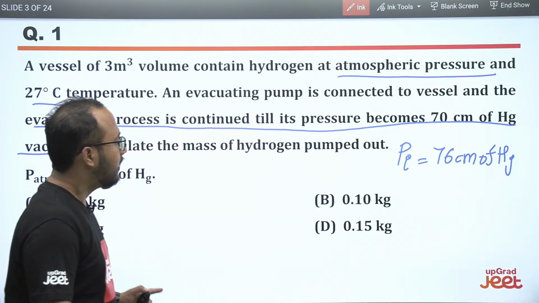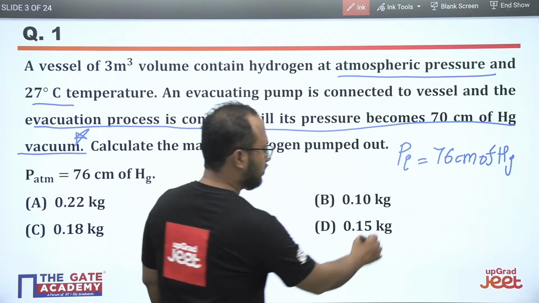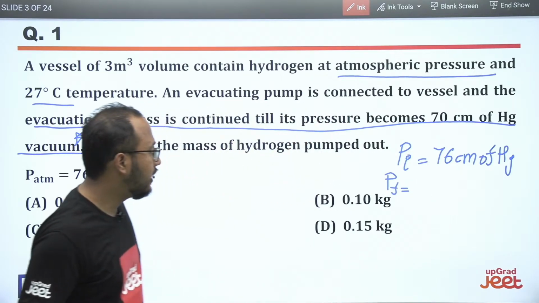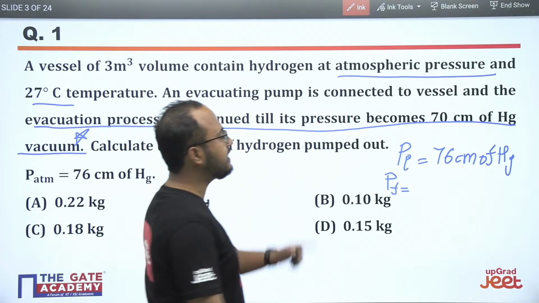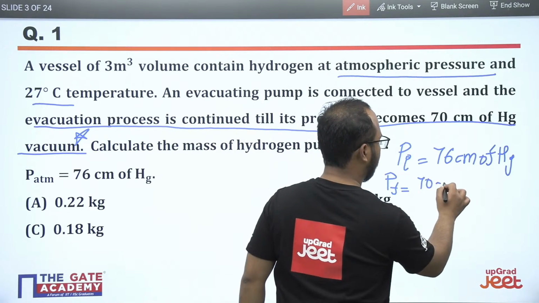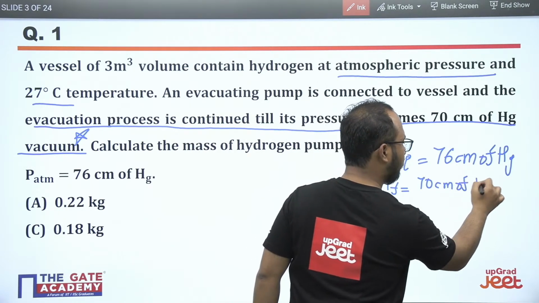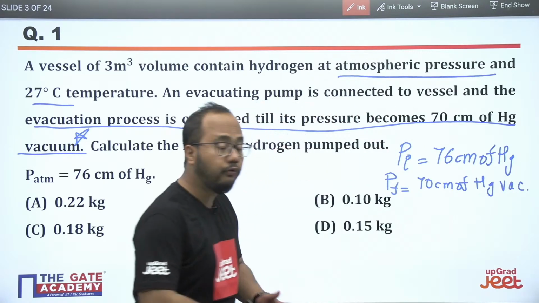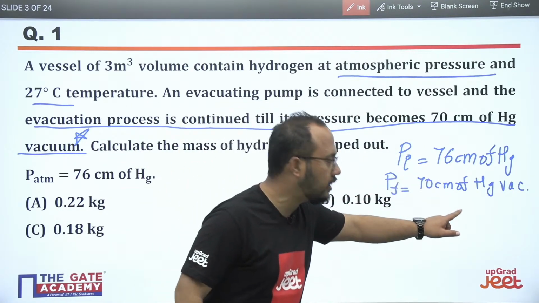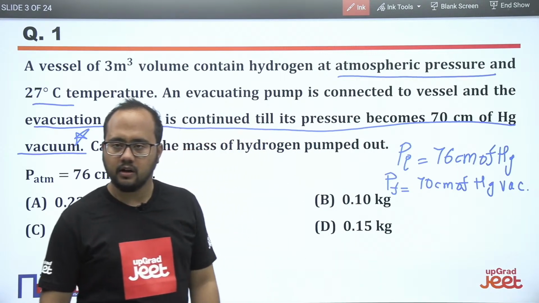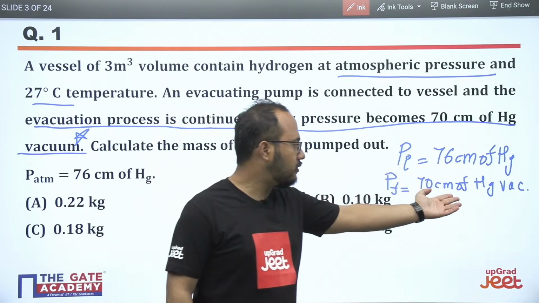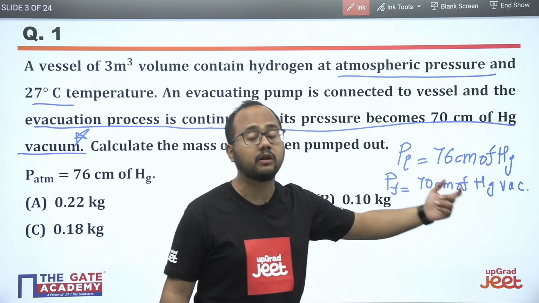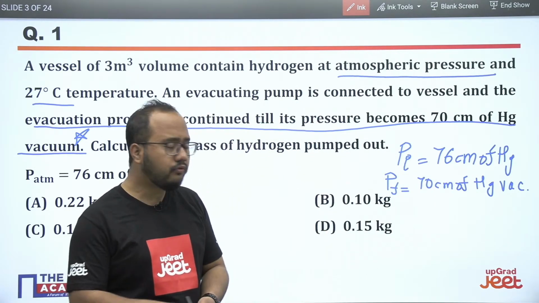What will be the final pressure? The final pressure they have mentioned in a different way. They have mentioned 70 centimeter of mercury, but vacuum. They have mentioned a vacuum here. So we have to change the unit of this particular pressure. Obviously, you have to change the unit because this is in the absolute terms, this is in the vacuum terms. Basically, vacuum means the negative gauge, right?